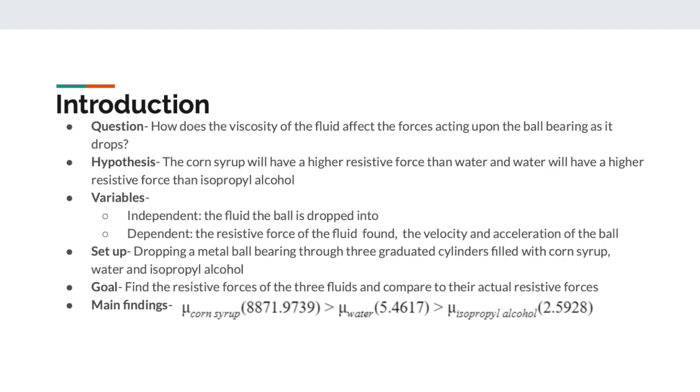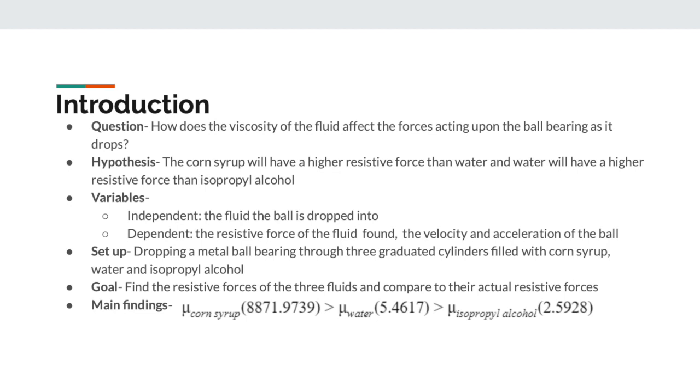The independent variable used was the fluid the ball was dropped into, and the dependent variable was the resistive force of the fluid that was found. We set this up by dropping a metal ball bearing through 3 different graduated cylinders with corn syrup, water, and isopropyl alcohol. The goal was to find the resistive force of these 3 fluids and compare it to what we can find online in different studies that have been done.